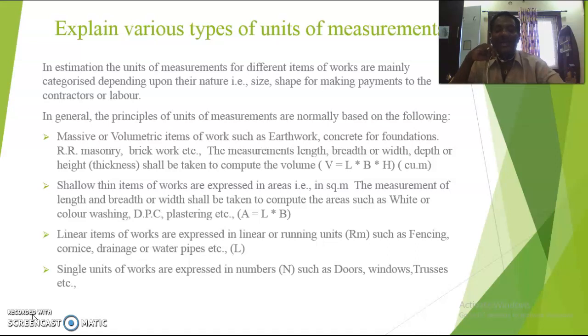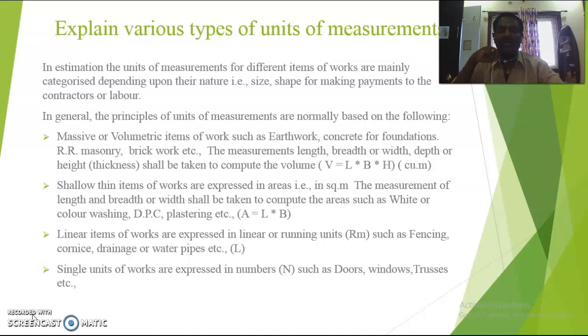Third one is linear items of works, which are expressed in linear or running meters or running units, such as fencing, cornice, drainage or water pipes, etc. We are measuring length. Here the other two dimensions are predefined. Suppose, for example, you take a rain water drainage pipe. Here the contractors will predefine it as 2 inches or 3 inches, 4 inches like that. Similarly, for cornice also, they predefine the cross-section. Fencing means they define whether it is galvanized or any electronic device like that.